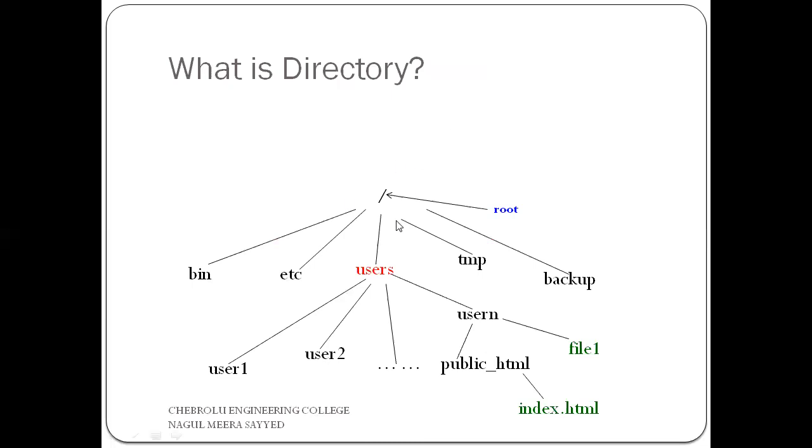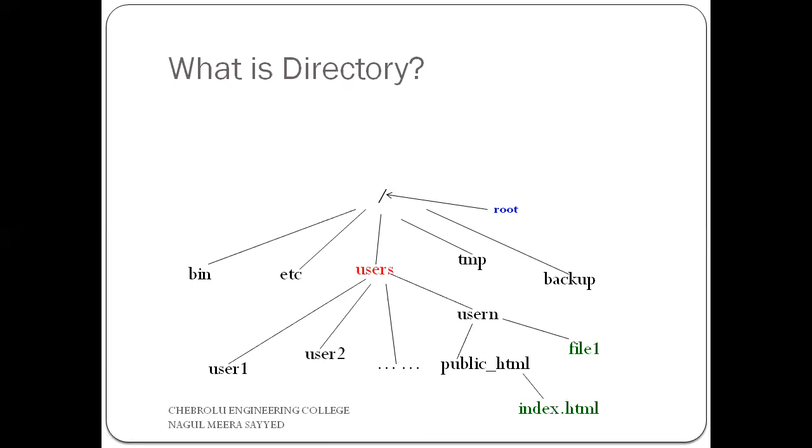In this, the slash symbol indicates the root. Here there is one question: which one of the following symbols is used as the root directory in our Unix operating system? That is slash. So simply, a slash indicates the root of the Unix operating system.